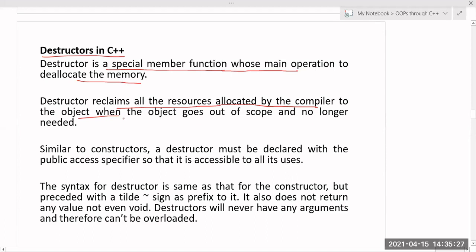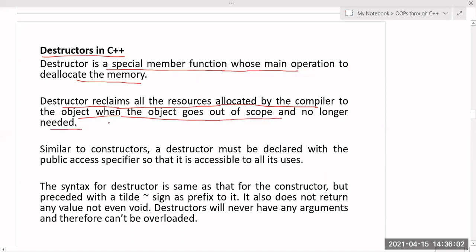processor or CPU will be allocated. That is also another resource. Some registers will be allocated, so registers are also one type of resource. And sometimes input devices may be allocated, like the keyboard may be allocated for this object. These are all called resources. So the main purpose of the destructor is to reclaim, or rather deallocate, the resources that are allocated by the compiler to the object when the object goes out of scope and is no longer needed.